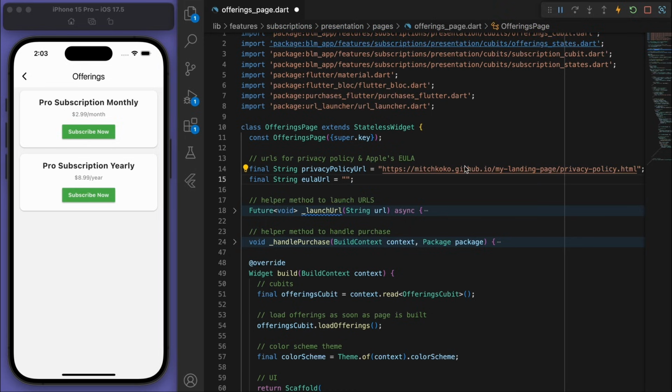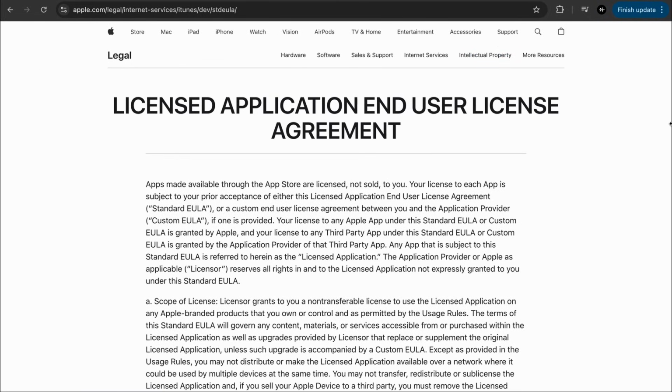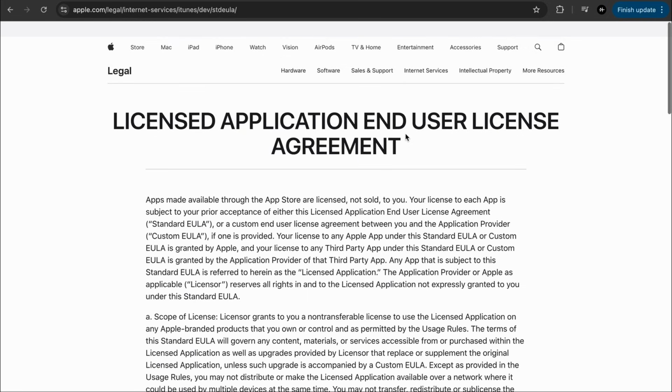And we also need to have this EULA URL, so the end user license agreement. For this, we need to include the Apple's EULA. So if I just open up this link here, it's the standard license agreement just provided by Apple. And this is just for the monetization part of your app. So we have to include this because we are actually trying to make money. So we can use Apple's standard agreement.